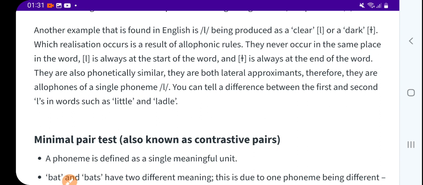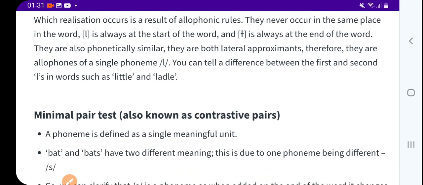They never occur in the same place in the word. Clear L is always at the start of the word, and this dark sound is always at the end of the word. They are also phonetically similar. They are both lateral approximants, therefore they are allophones of a single phoneme L.